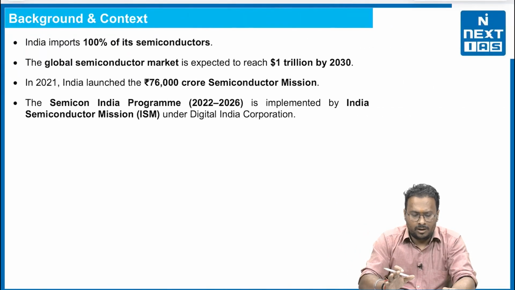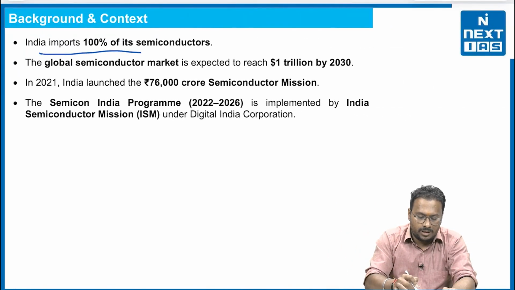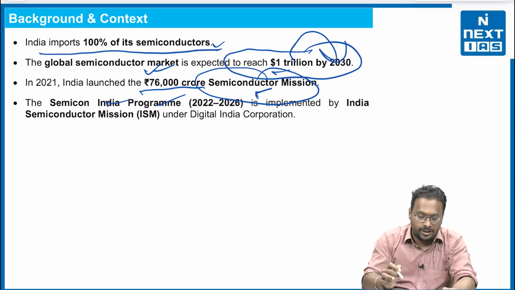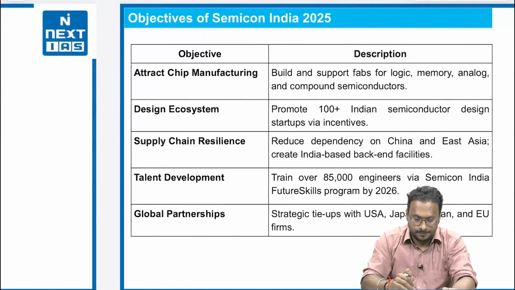Now a little bit of background. India imports 100% of its semiconductors at this moment. That is why this initiative is very important. The global semiconductor market is expected to reach 1 trillion dollars by 2030. In 2021, India launched a 76,000 crore semiconductor mission. The Semiconductor Mission India program 2022-2026 is implemented by the India Semiconductor Mission under the Digital India Corporation.